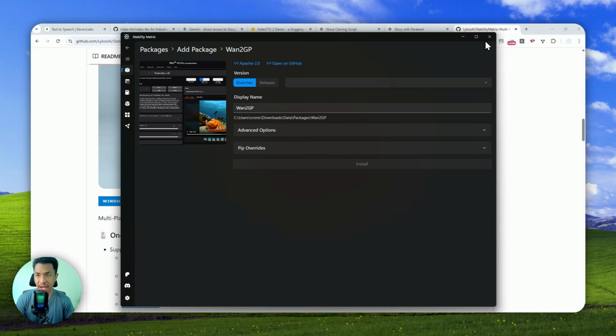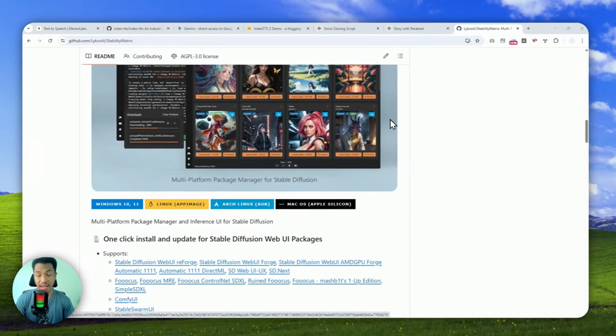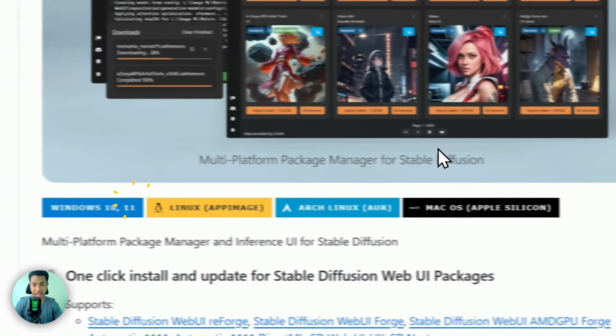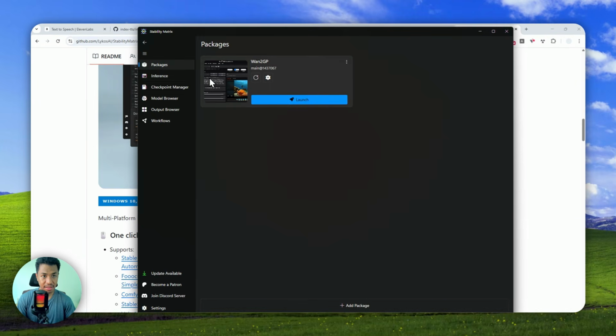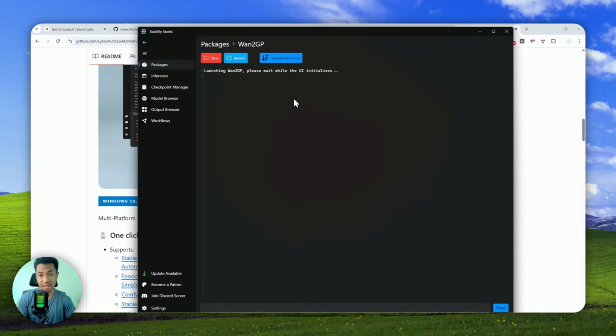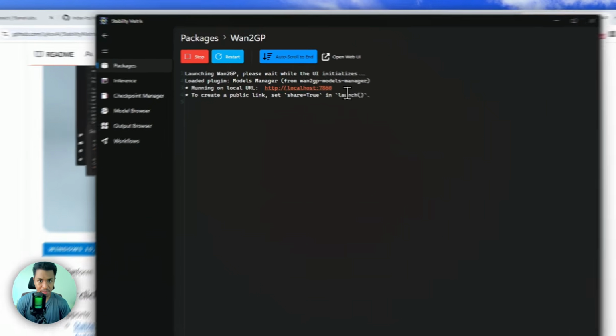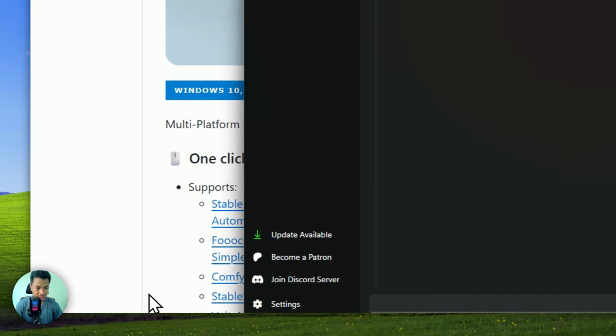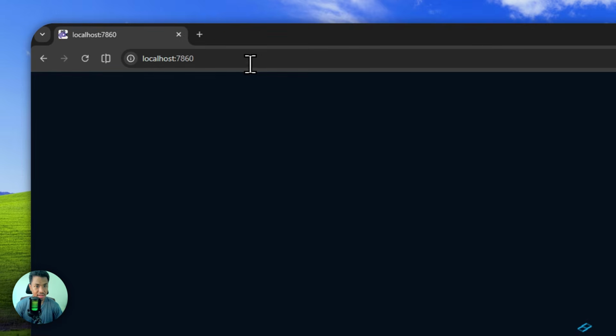So basically, after you have downloaded 12GB via Stability Matrix, you can open the packages again. Let me just open mine where I have 12GB installed. So it's going to look like this. In the packages menu, you can click launch for 12GB and just wait for about 20 to 30 seconds for everything to initialize, and later you can open the link via a web browser. It could be any browser because it's just running locally on your computer. So this is the URL and I'm going to just copy it, or you can just click it right away, and I'm going to open my browser. So it's going to look like this.